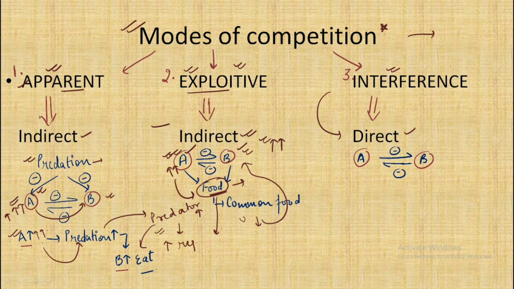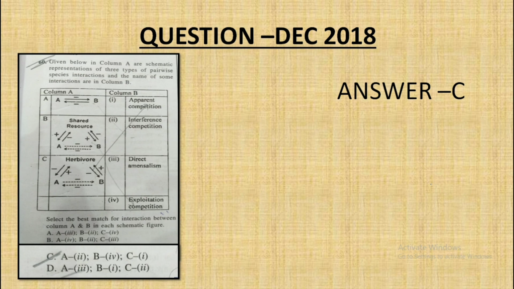The third type is the interference, in which species A and species B directly impact each other by having a negative impact as a result of their actions. So with this, we are done with all the negative interactions in detail.